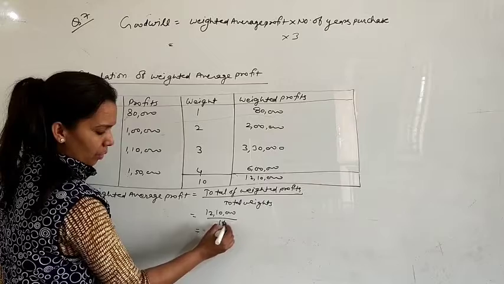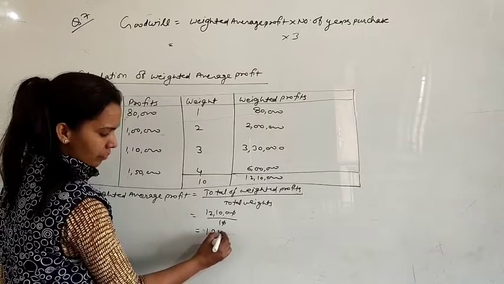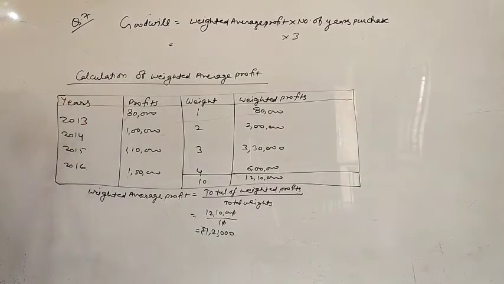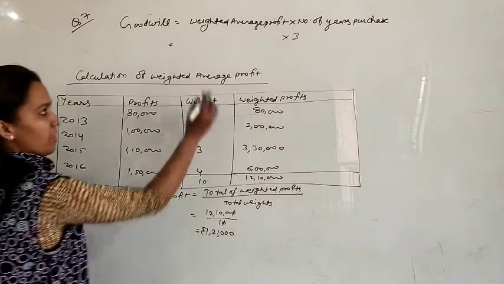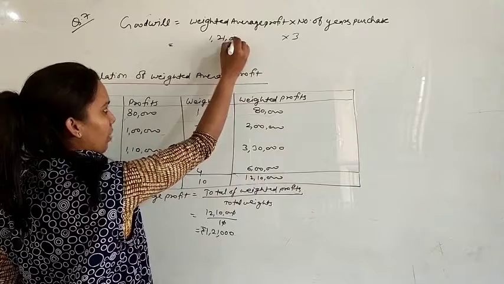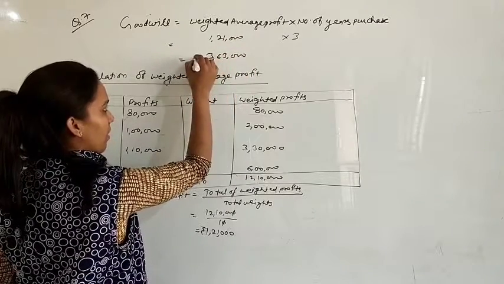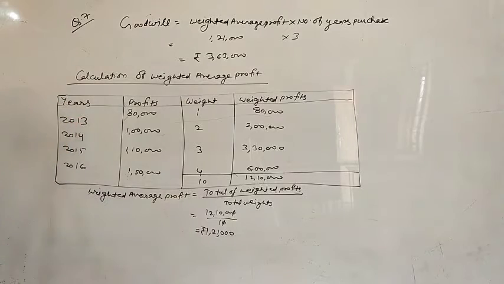So weighted average profit will be 1,21,000, right? So put this value here, 1,21,000 multiplied by 3, 3,63,000 is the value of goodwill on the basis of weighted average profit. This was a simple question of weighted average.